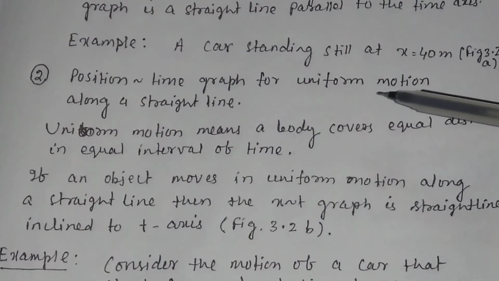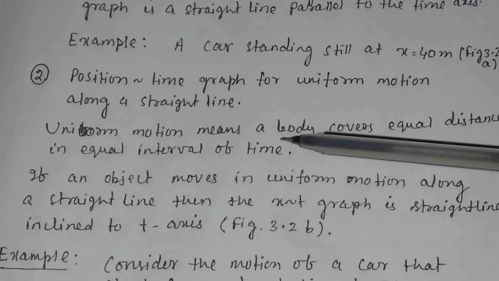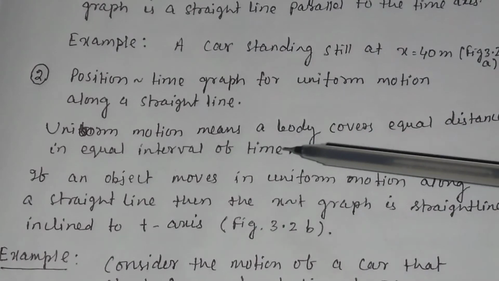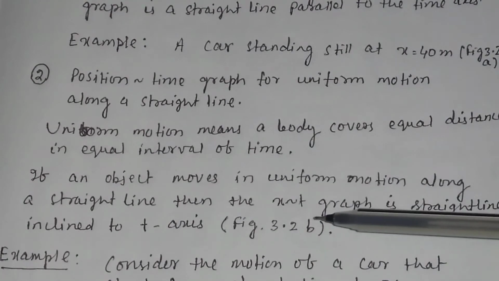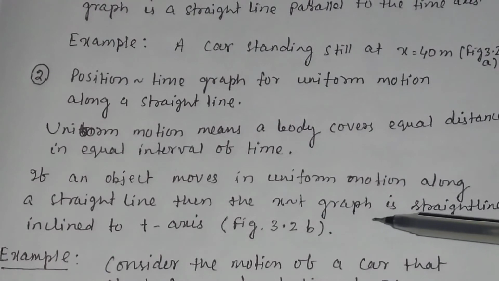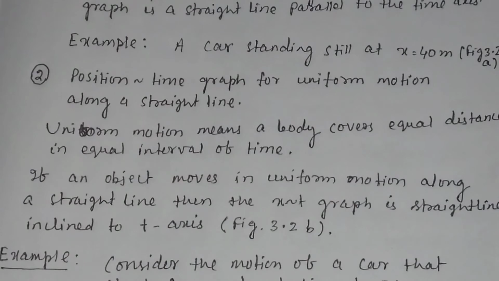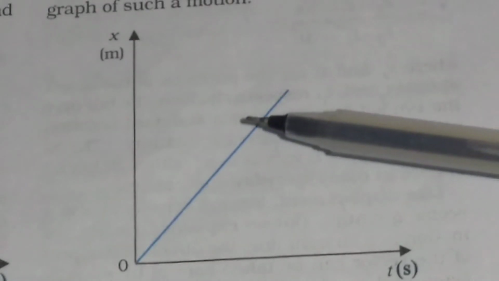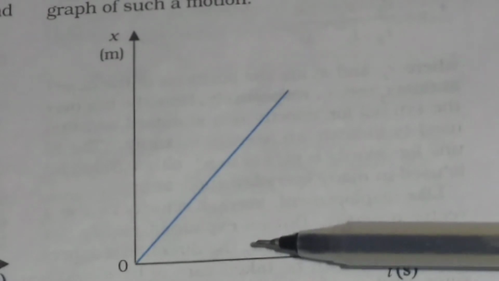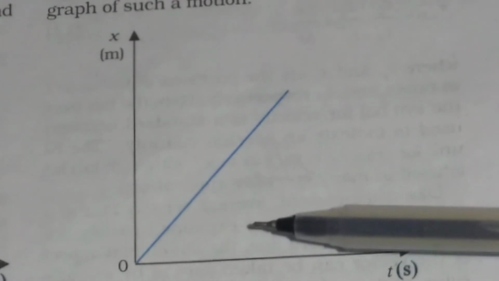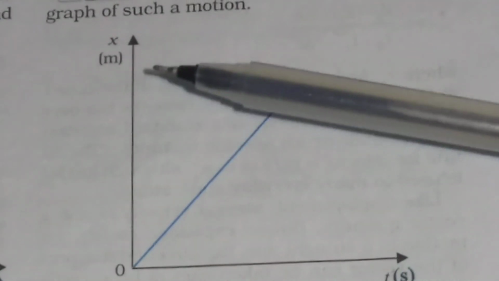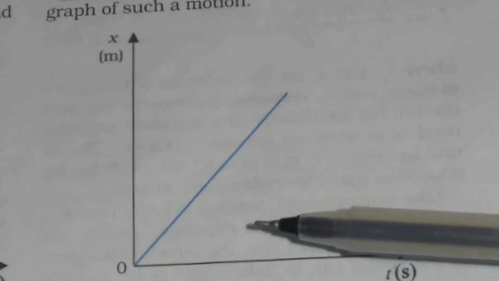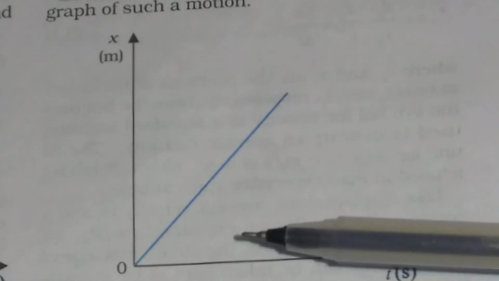Position time graph for uniform motion along a straight line. Uniform motion means a body covers equal distance in equal interval of time. If an object moves in uniform motion along a straight line, then the position time graph is a straight line which is inclined to the t-axis. So this is the position time graph for a body whose motion is uniform along a straight line. This is the time axis and this is the position axis.